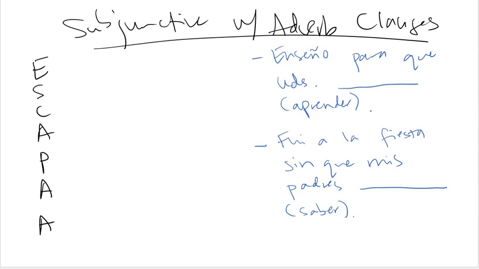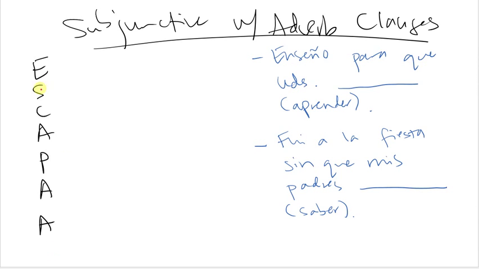Hola, clase. Okay, so the book kind of jumps around a little bit, which is frustrating, but at the same time, this chapter should be super easy because it's stuff that you all already know, that we already reviewed. So the subjunctive with adverb clauses, again, this is a review, so hopefully you remember everything.